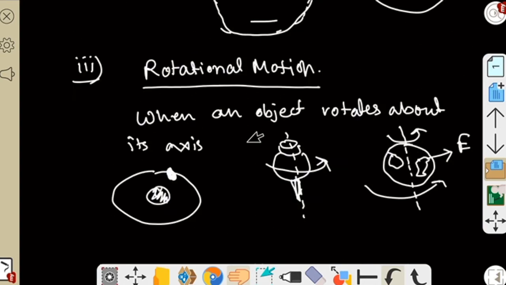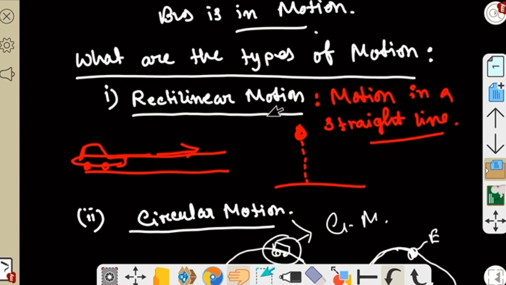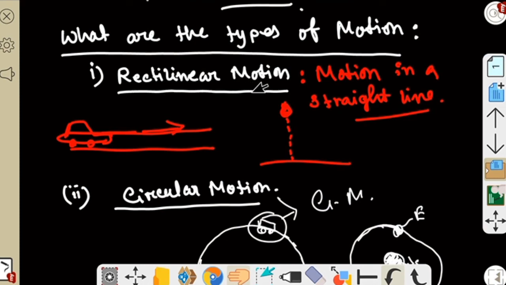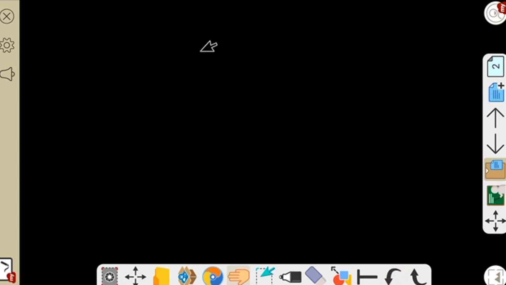Among these 4 types of motion, the simplest motion is called rectilinear motion. This is the simplest form of motion, because when something moves in a straight line, that motion is called rectilinear motion. Sometimes the motion is slow, sometimes the motion is fast. The motion is different sometimes. Sometimes we can say the object is moving very slowly, and sometimes we see some object moving very fast.